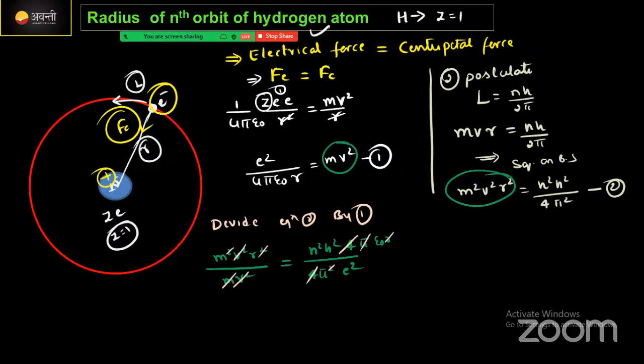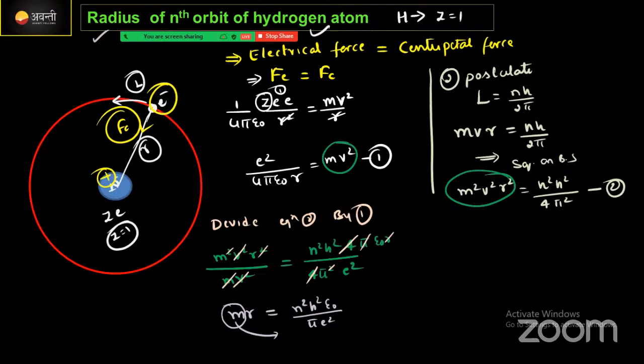Okay, now the remaining thing in the left hand side is m into r. Let me write it in a clear way. Carefully observe these 2 equations, which are very important. m into r is equal to, in the right hand side, what is left: n square h square epsilon naught divided by pi e square. Correct? Actually we are deriving the equation for the radius of the nth orbit. Then what is the role of m here? Take this m to the right hand side.